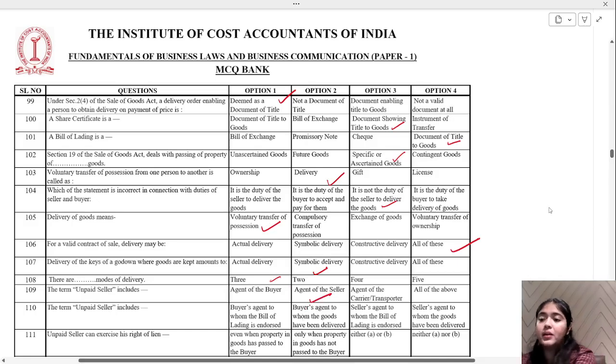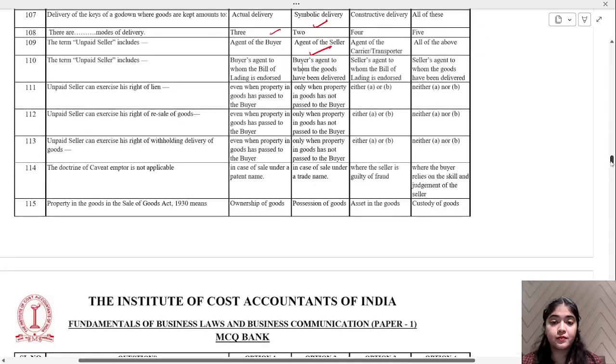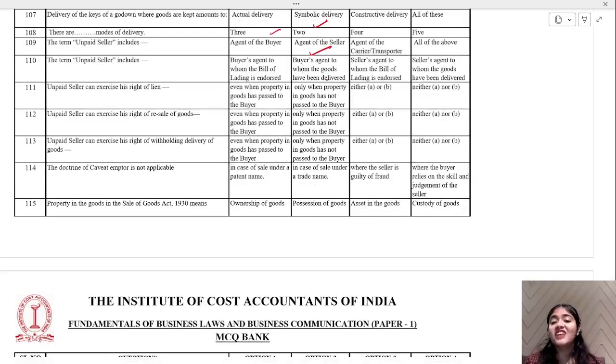Right, 1 minute, let me scroll a little. Yeah, the term unpaid seller includes buyer's agent to whom the bill of lading is endorsed, buyer's agent to whom the goods have been delivered, seller's agent to whom the bill of lading is endorsed, or seller's agent to whom the goods have been delivered. Which of these is correct? Option number 3, seller's agent to whom the bill of lading is endorsed.